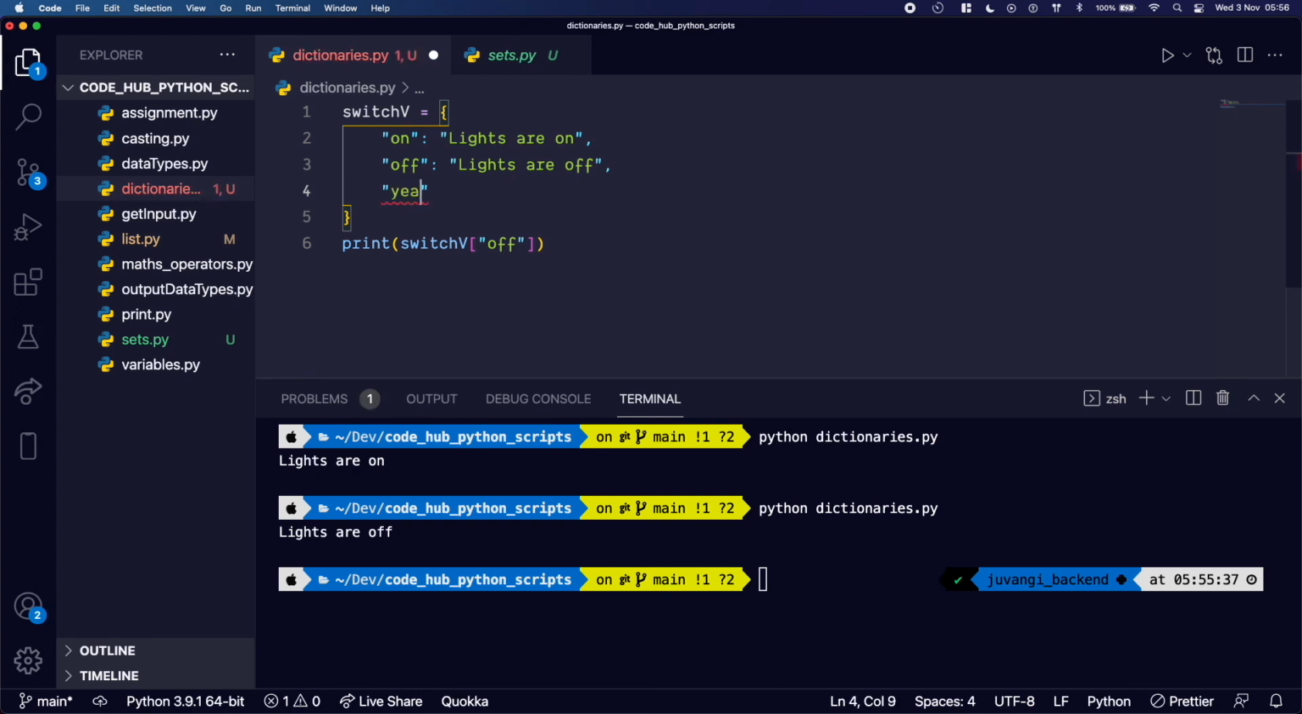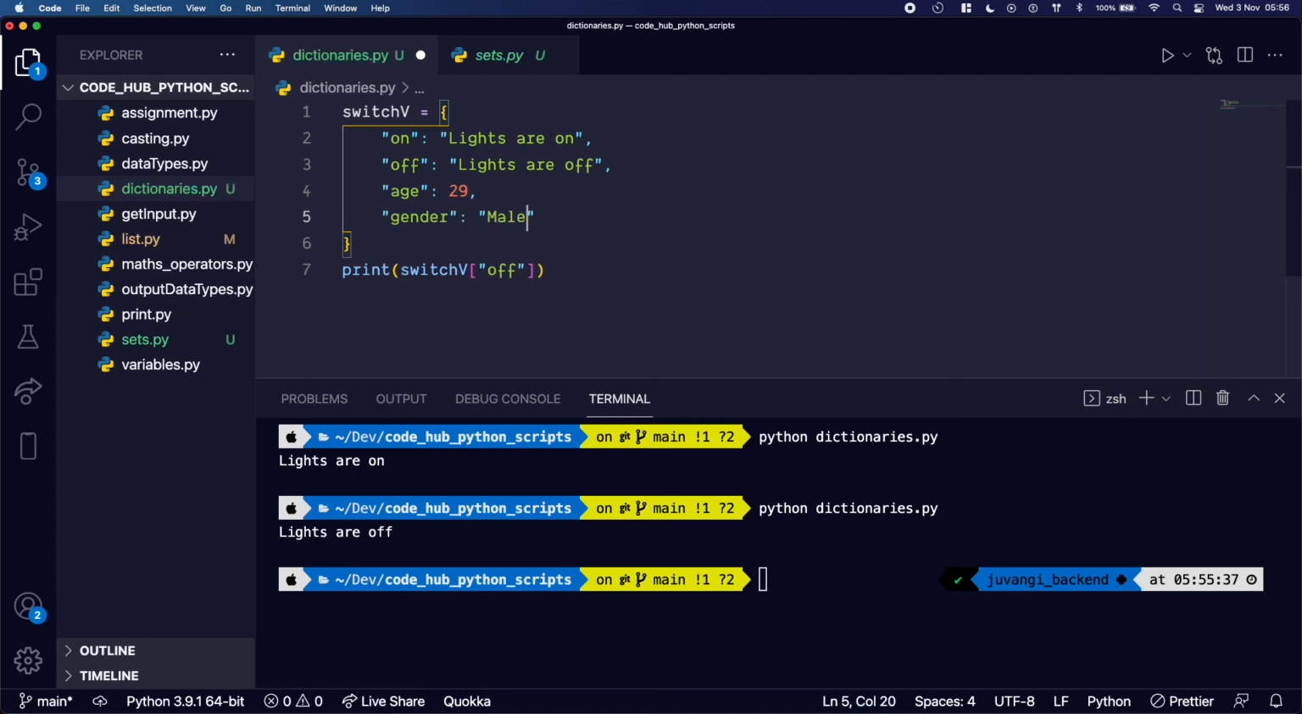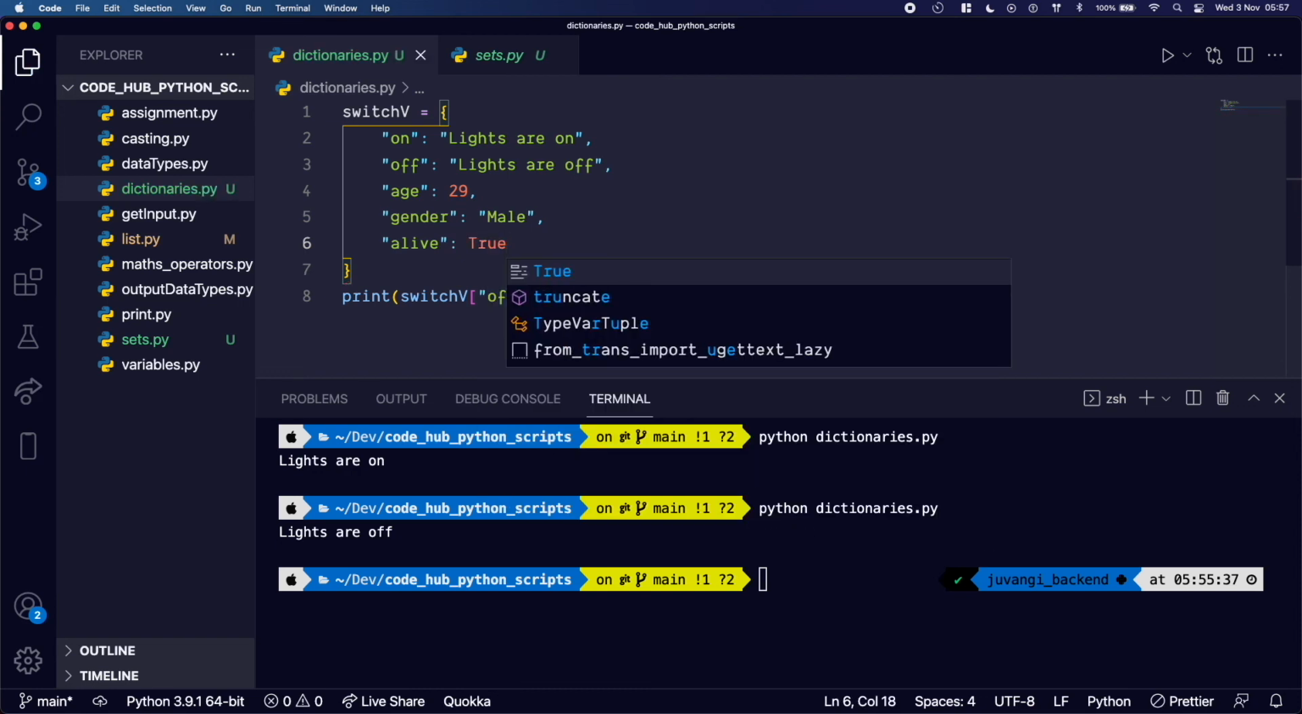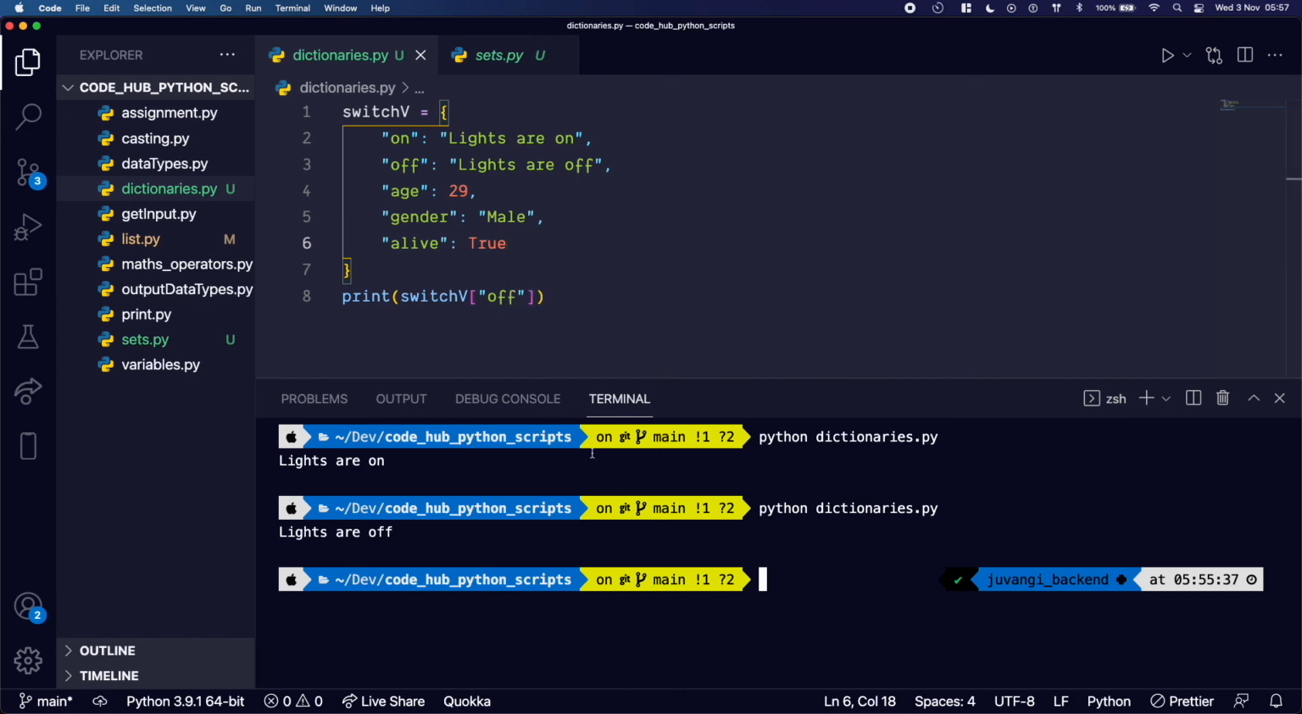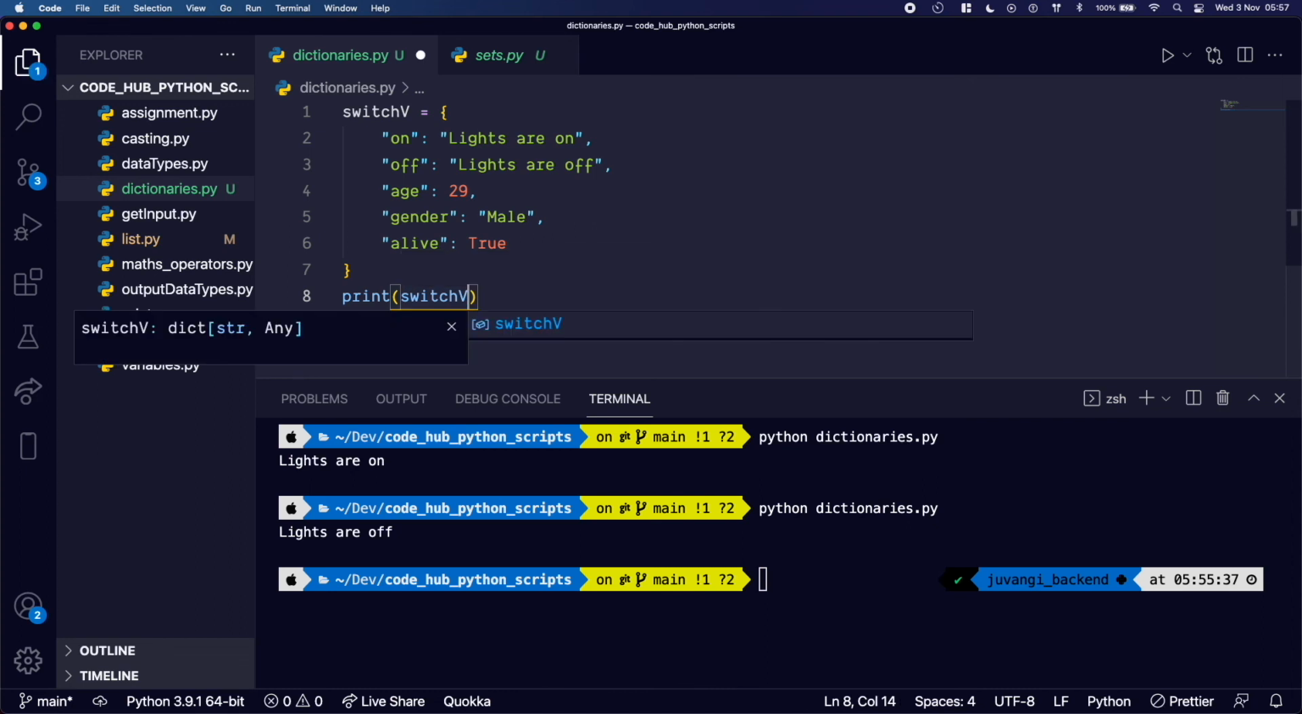Let me say years or age, and I can say 29. I can have gender, and that's a string, saying male. I can have alive. If we're playing Squid Game, I can say true. So these are different data types, and if we output them, they just come out right.